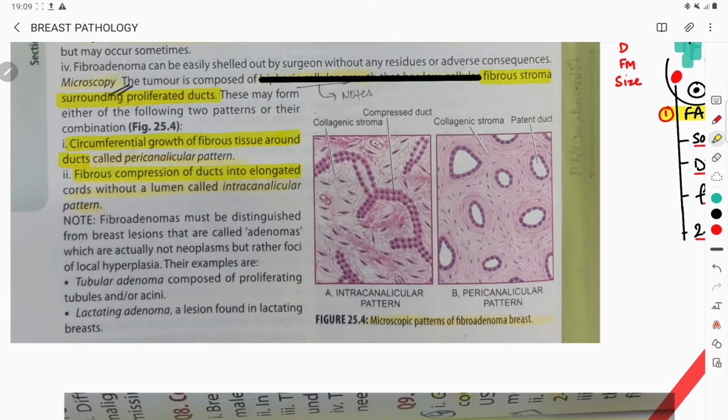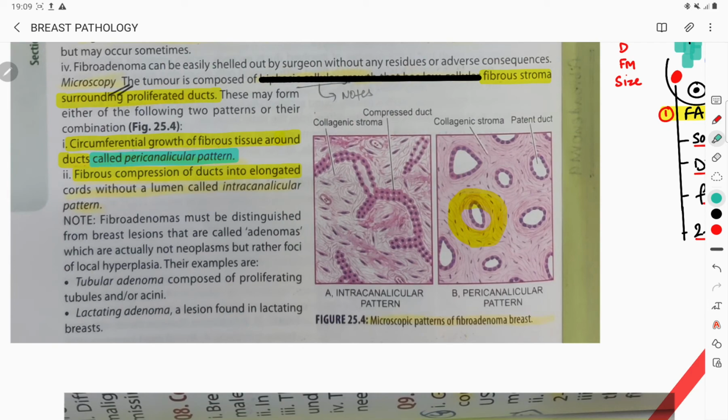Remember, I'll tell you this once again. Either it can be a circumferential growth. See, the fibers are growing circumferentially around the ducts, so that is called as pericanalicular pattern. Which pattern? Pericanalicular pattern.